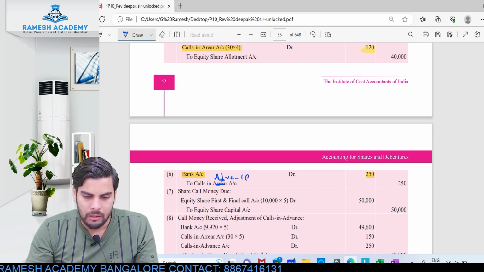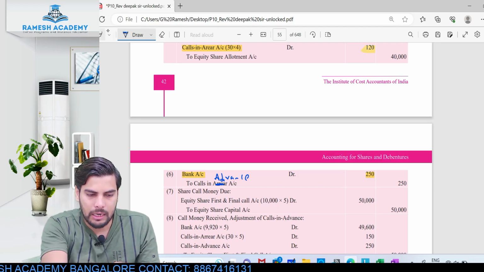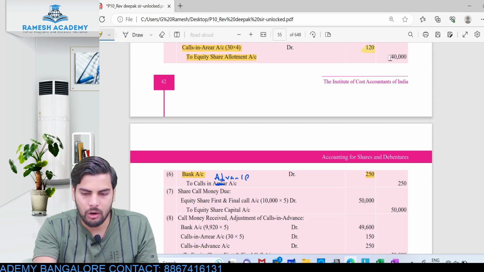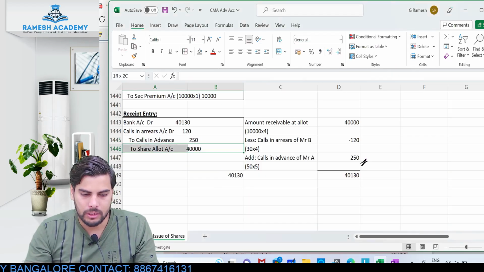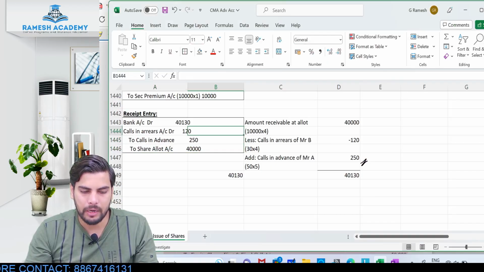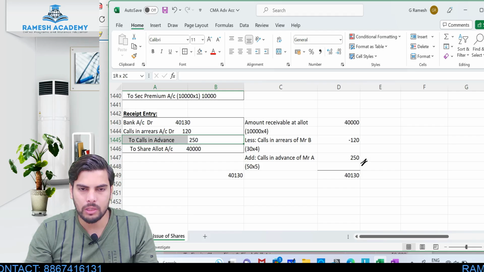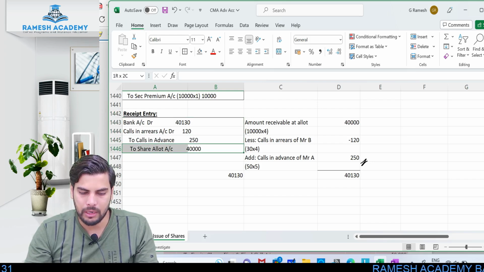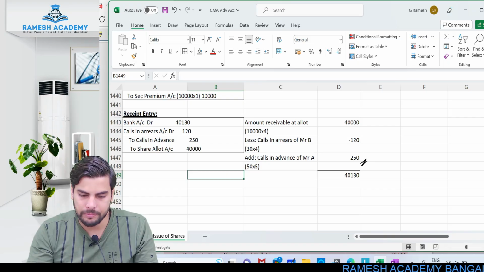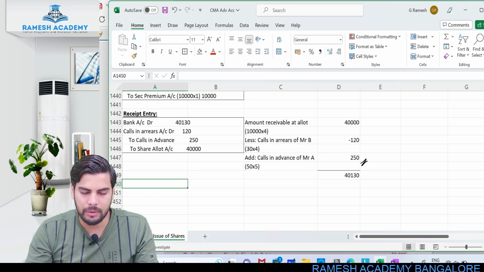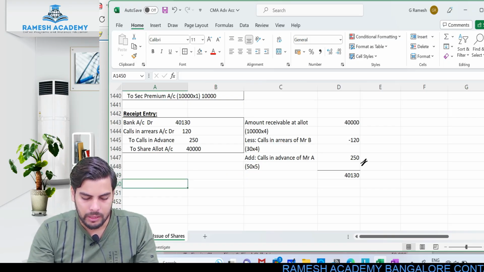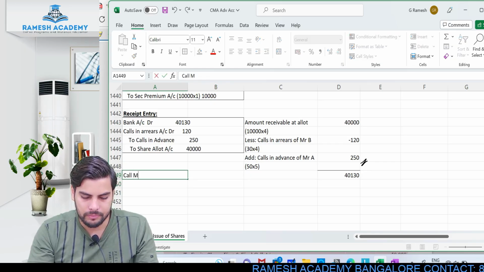Okay, so to calls in advance, and again to equity share allotment 40,000. What they have done is, for calls in advance they have passed a separate entry, bank account debit 250, to calls in advance 250. Whereas for this particular calls in arrears and receipt of the allotment money, they have passed the entry separately. Even this entry is completely fine. Okay, and I have just clubbed and passed a single entry. Okay, then comes the call money stage.